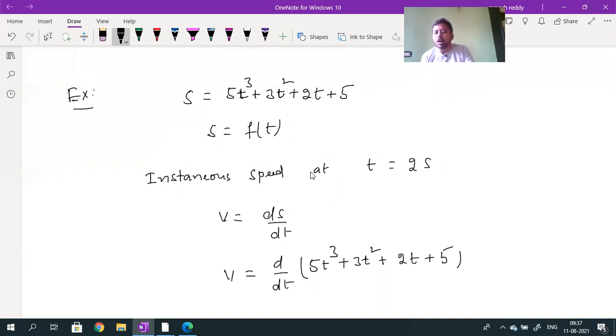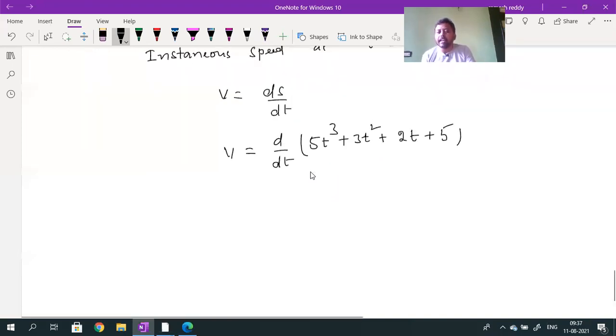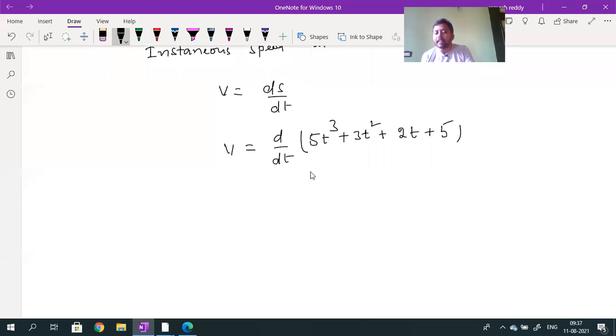Now we will see how we can apply the formula. Here a number of terms are added. We know the derivative of u plus v. What is the formula for the derivative of u plus v? d by dt of u plus v: if u and v are functions of time, the derivative of u plus v can be written as du by dt plus dv by dt.